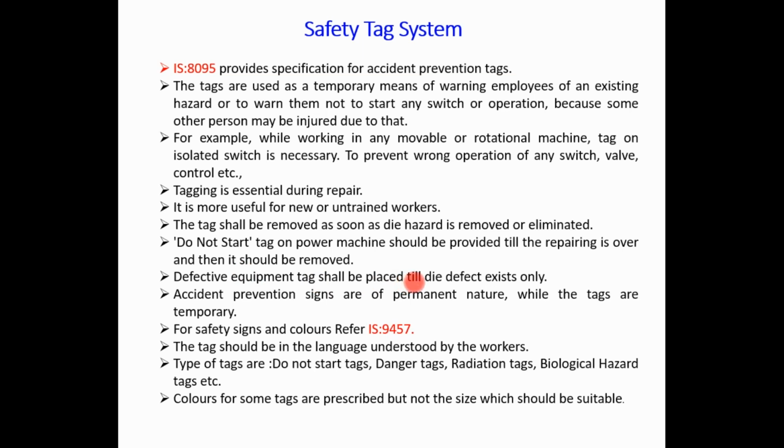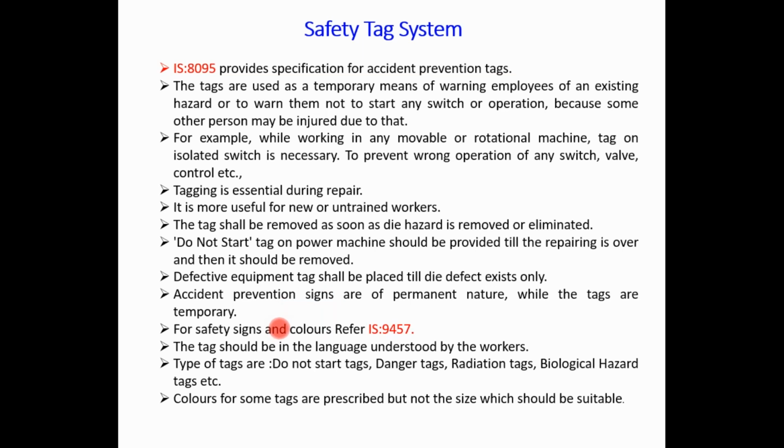Accident prevention signs are of permanent nature while the tags are temporary, and some of the safety signs and colors should be used in these types of tags. For example, a danger tag should always be indicated by white and red color.